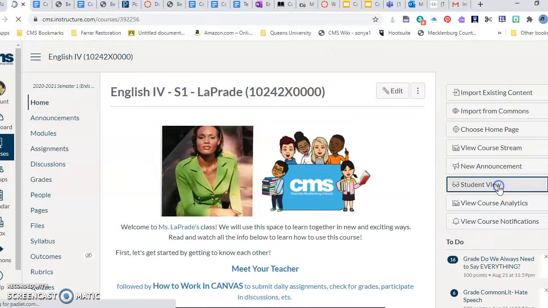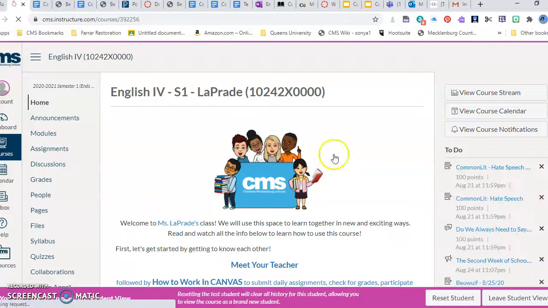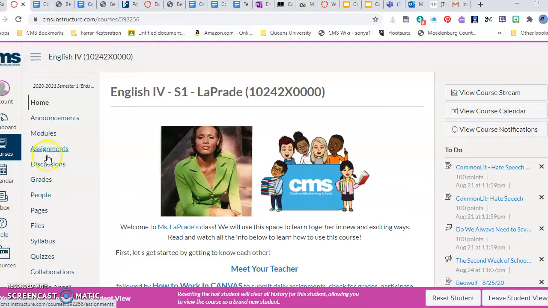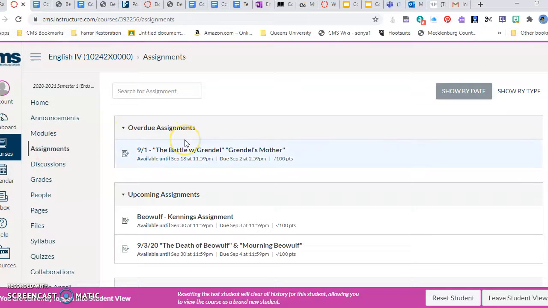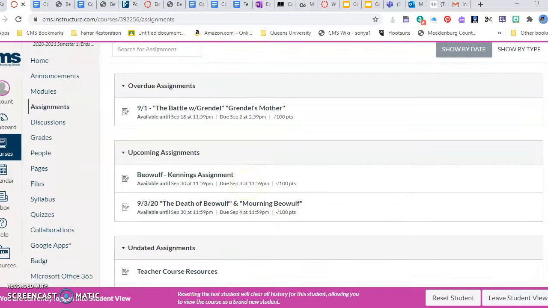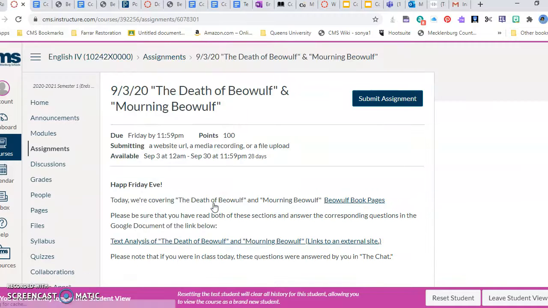I'm going to put this in the student view so that you can see this in that view, but you'll go back, you'll stay in your assignment. You won't have to go back for anything because you're already in your student view, but notice that it'll have an icon appear at the right of your screen, and that says submit assignment.